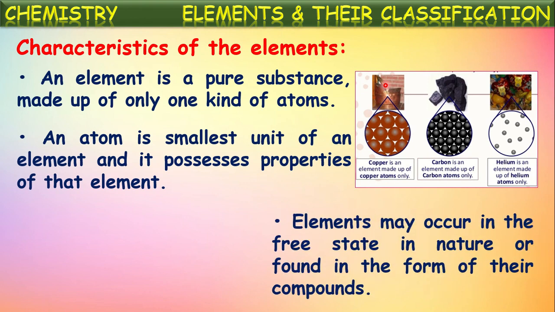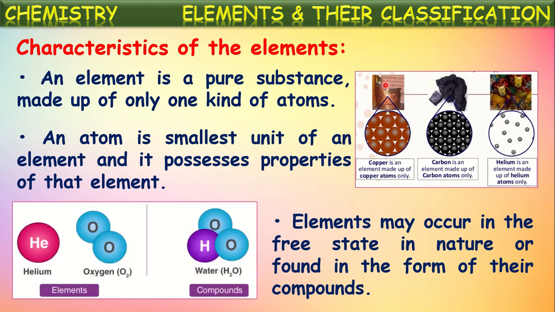Elements may occur in the free state in nature or be found in the form of their compounds. Yes, out of these 118 elements that we know, some exist in the free state in nature, like helium, oxygen, nitrogen. These are all gases present in the free state in atmospheric air, isn't it? And some elements exist in the compound state also.